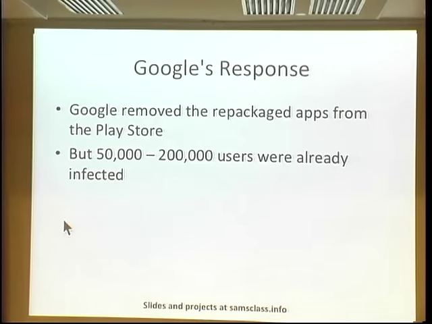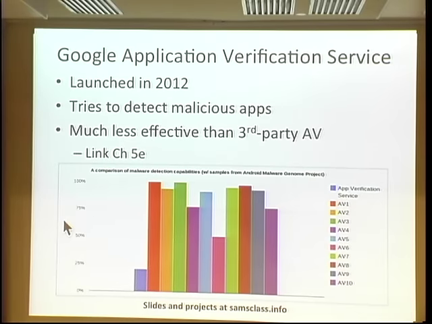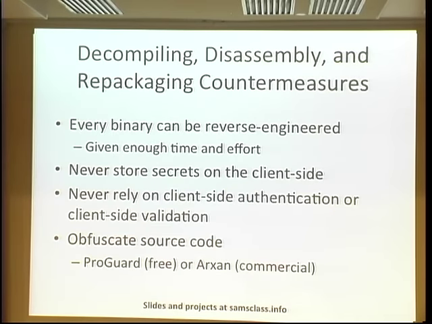They don't clean the store very well, and people install stuff that's not from the store. But if everyone was required to install things from the store, then Google could control this, but they're not very interested in doing it. Now, they did some of it. They took out the DroidDream ones that were Trojans in 2011, but their application verification service is just fantastically ineffective. This is how effective it is compared to all the other antiviruses. The Bouncer thing is just not very successful. Anyway, you can protect yourself here. One thing you can do is obfuscate your code so it's very hard to read and find where to put the Trojan, and that